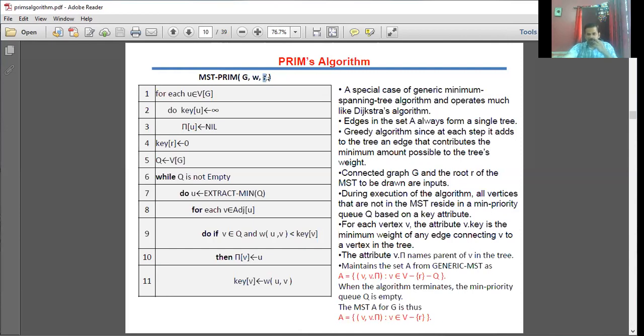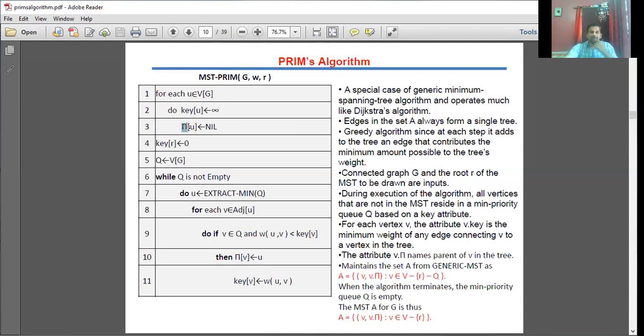Initially I'm doing some initialization. For each vertex u belonging to the vertex set V of the given graph G, for all the vertices of the given graph, I'm considering one array called the key array. Those key values should be initialized with the value infinity.